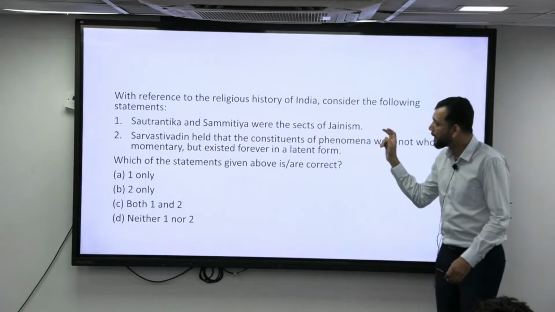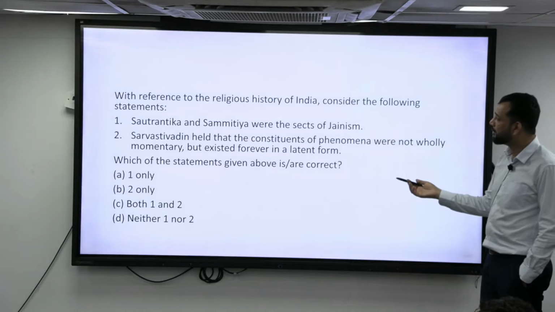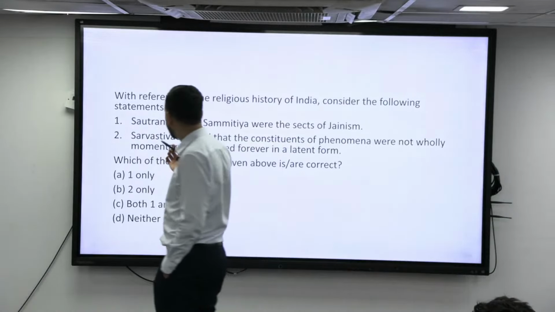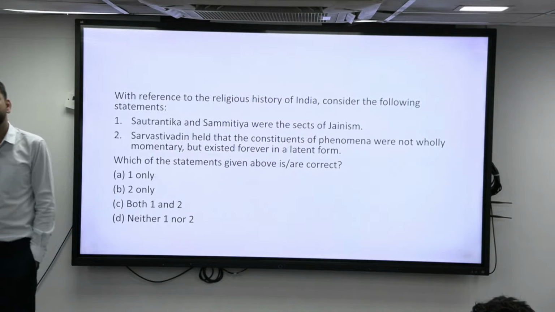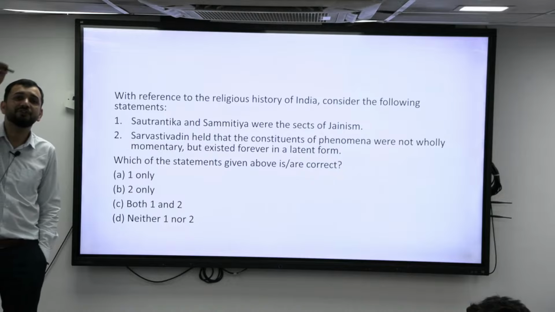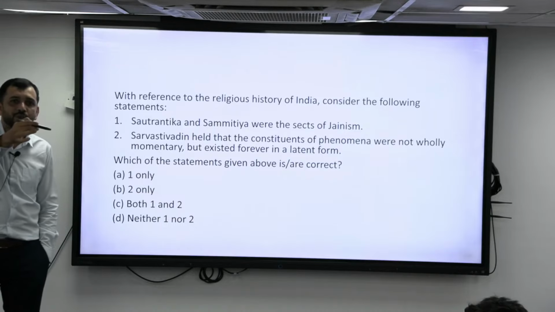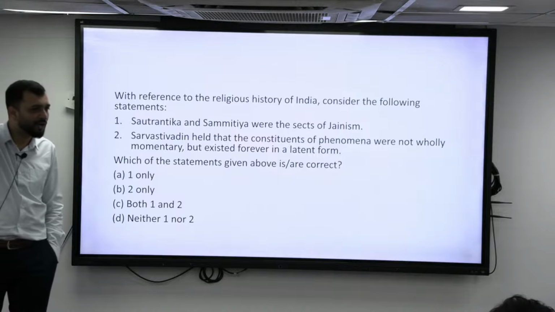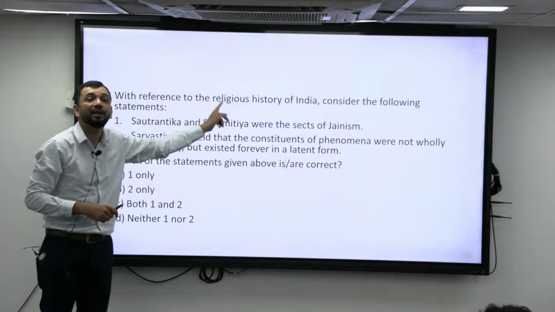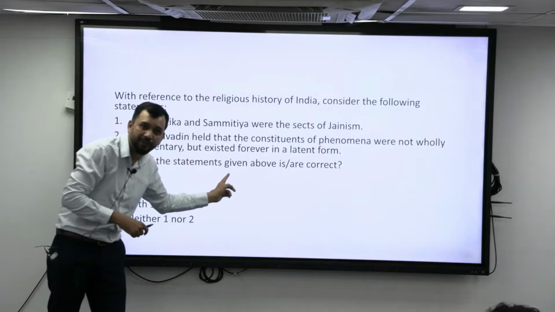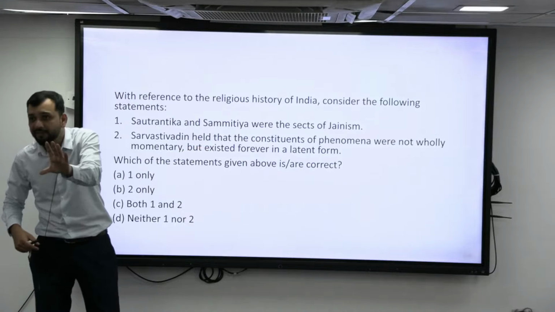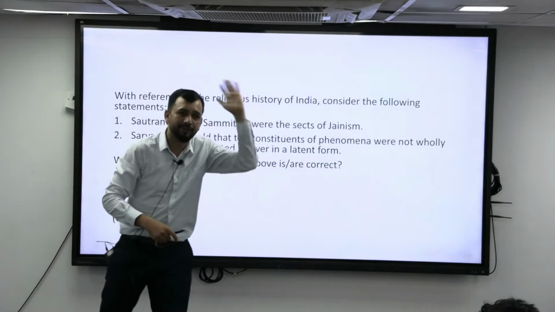Alright? Now, Sautantrika and Samitiya, are they sects of Jainism? Is it correct? What were Sautantrika and Samitiya? Sarvastavadin was a sect of Hinayana. Within Sarvastavadin, we have Sautantrika and then Samitiya. But next time, they may ask the philosophy of Sautantrika, Sarvastavadin, Samitiya also. So that means you cannot stop it here. When that word has already appeared, your job is to have the basic understanding of them.